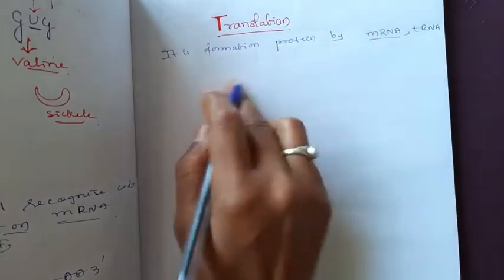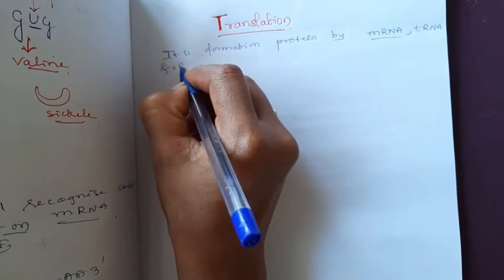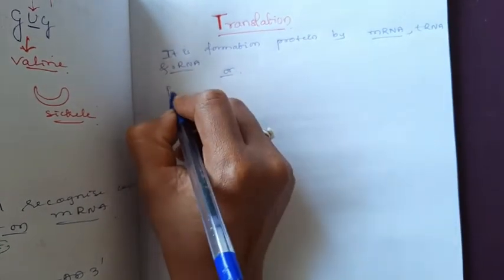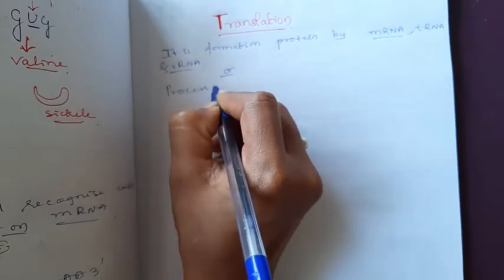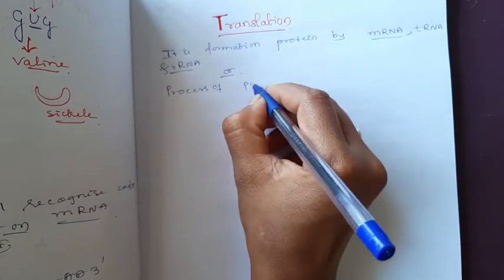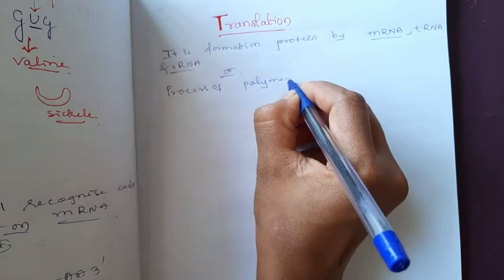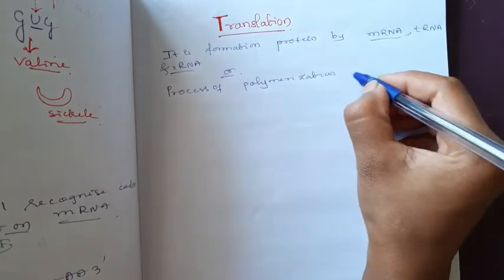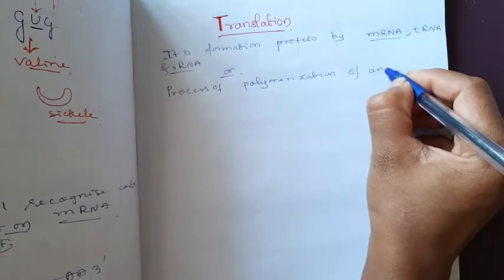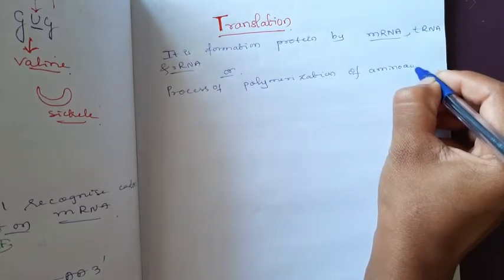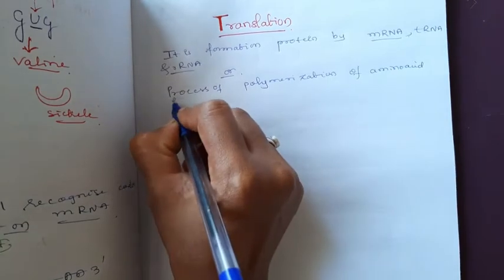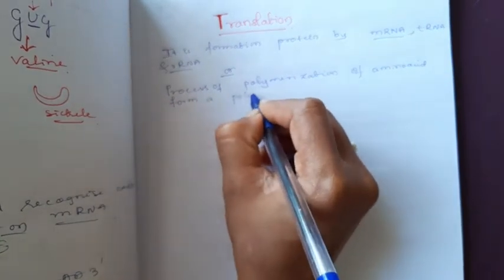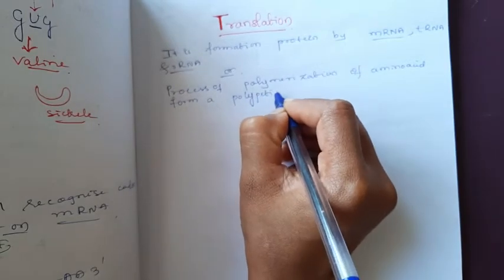tRNA and rRNA. Otherwise we can write it as the process of polymerization of amino acids to form a polypeptide.